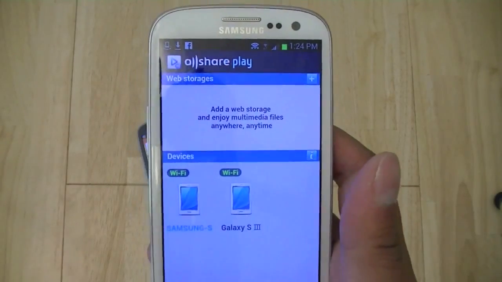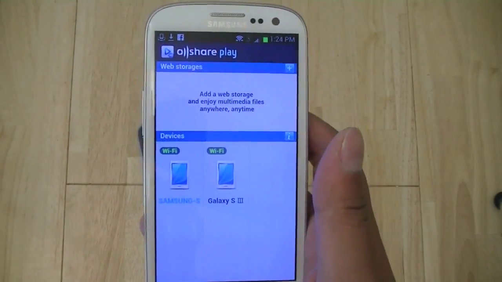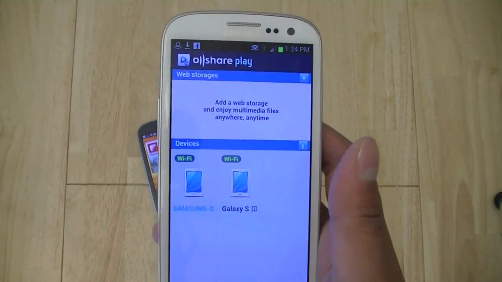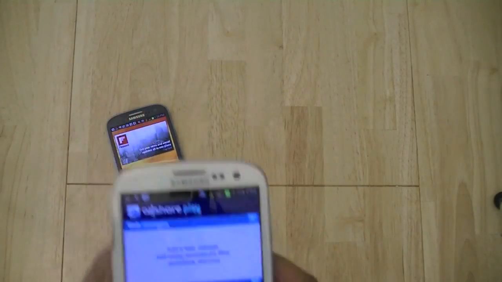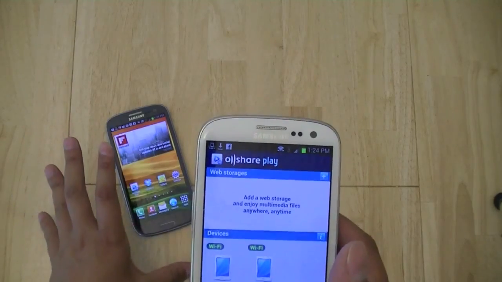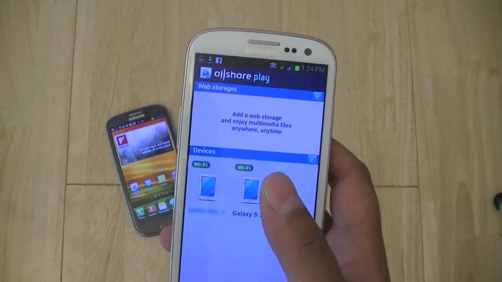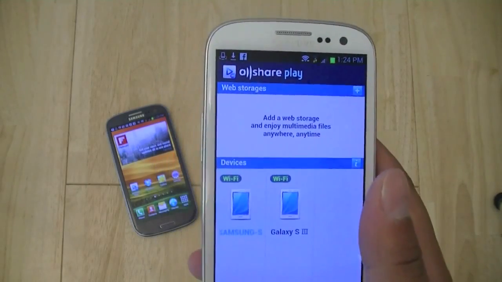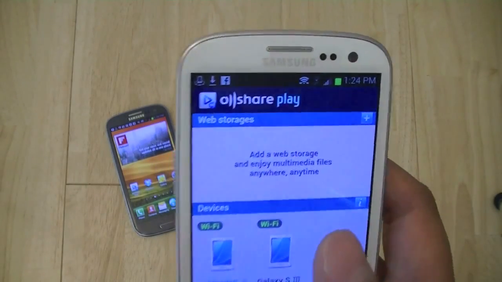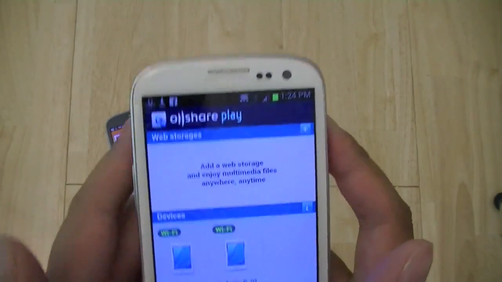So if I have a Samsung laptop with an AllShare Play application on it, or even the Galaxy S3 here, the blue version, and there are certain files on it, and all my devices are connected in the same room or in the same building on the same network, I can go ahead and browse the different files there and play it on the device that I have on hand.